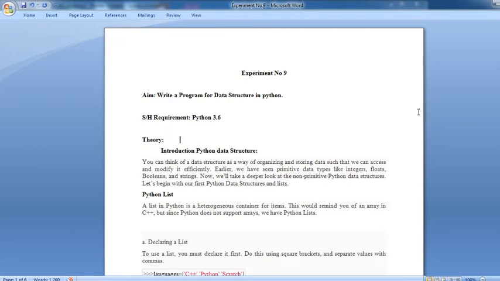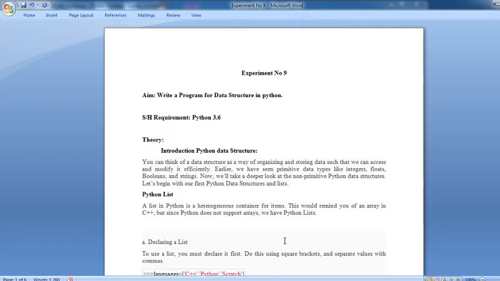Now in this experiment, the software requirement is Python 3.6 version, and the introduction is Python data structures. First, see the definition of data structure. You can think of a data structure as a way of organizing and storing data such that we can access and modify it efficiently. Earlier we have seen primitive data types like integer, float, boolean and string. Now we will take a deeper look at the non-primitive Python data structures.